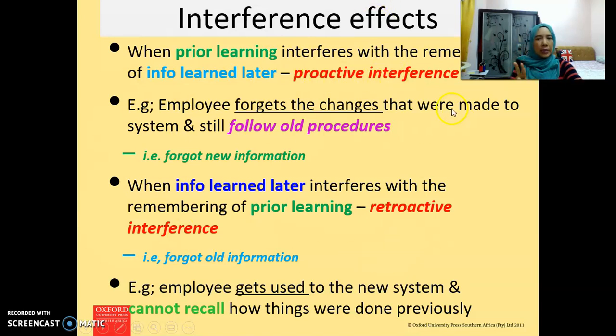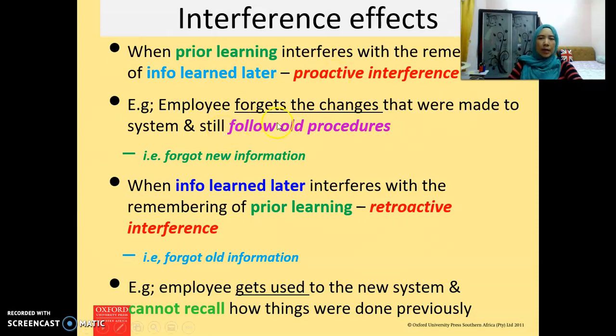So, proactive interference is when prior learning interferes with the remembering of the information we learned later. So, basically, proactive interference is the information that we learned previously interfering with the remembering of the information that we learned later. We tend to forget new information. That means the information that we learned later, and then tend to remember more information that we learned previously.